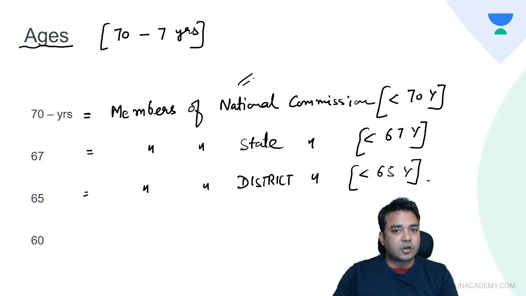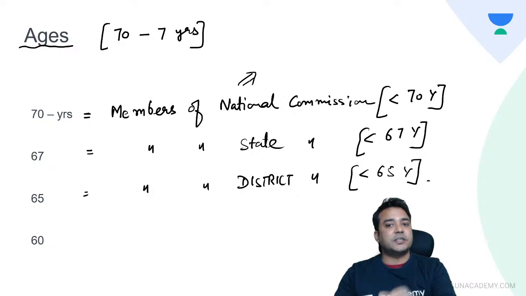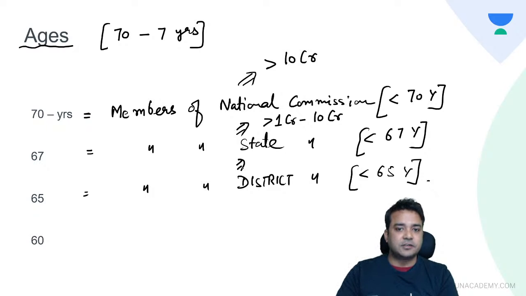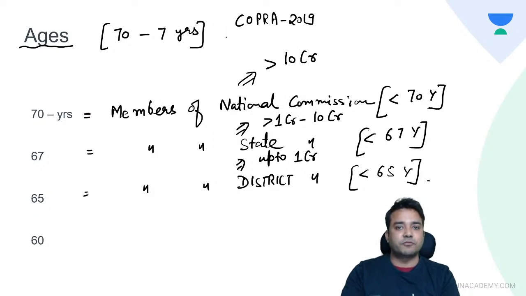National Commission can look after compensation cases amounting to more than 10 CR. State Commission more than 1 CR to 10 CR, and District Commission up to 1 CR. So these are our new changes in Consumer Protection Act 2019 in terms of compensation amount.